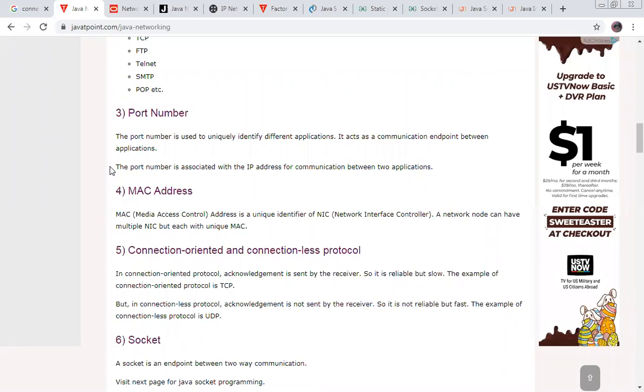A network node can have multiple NICs but with a unique MAC. Every node has a single MAC, but it can have multiple NICs.